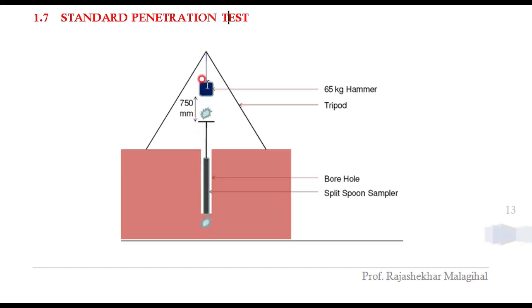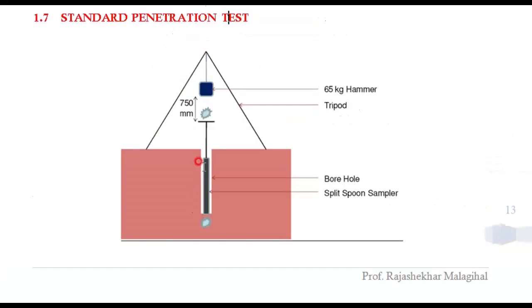How to penetrate? We will give some free blows. We will lift this hammer and drop it by gravity on this sampler. The dropping height will be 750 mm, and for every drop the sampler goes inside.